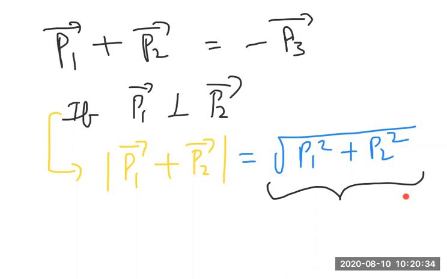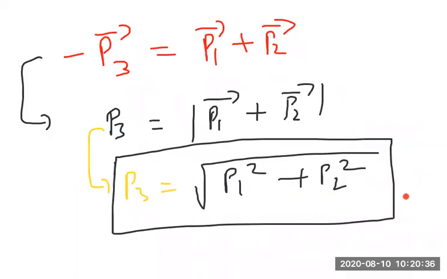Fine. On the last page we said P1 bar plus P2 bar resultant is opposite to P3 bar, and the minus sign indicates opposite direction, but the magnitude of P3 is equal to what? The magnitude of the resultant of P1 bar and P2 bar.